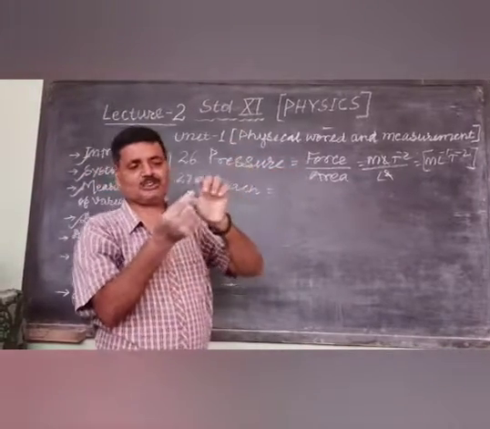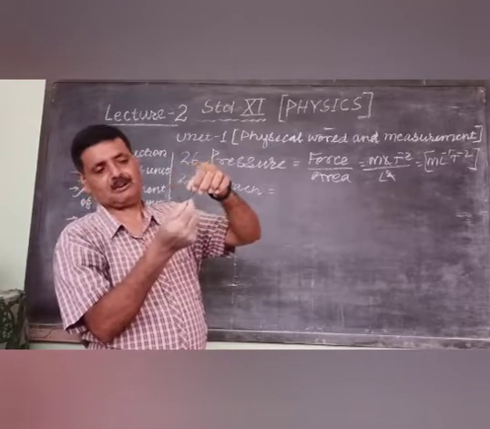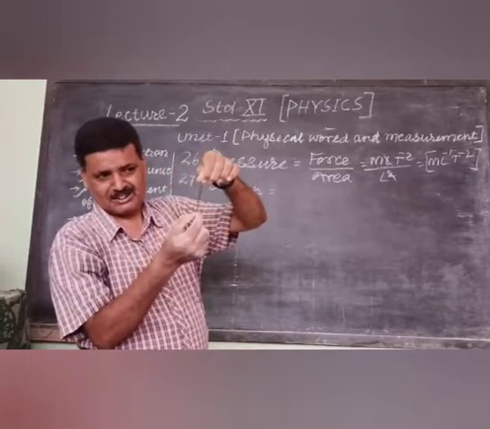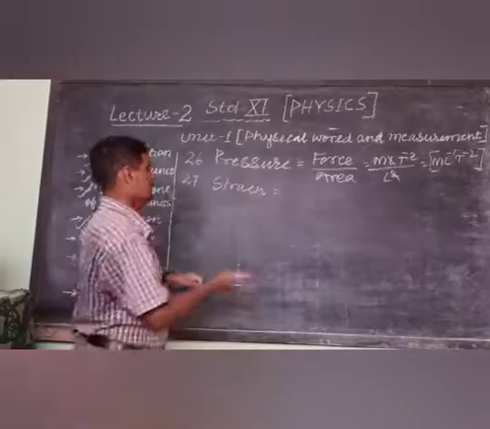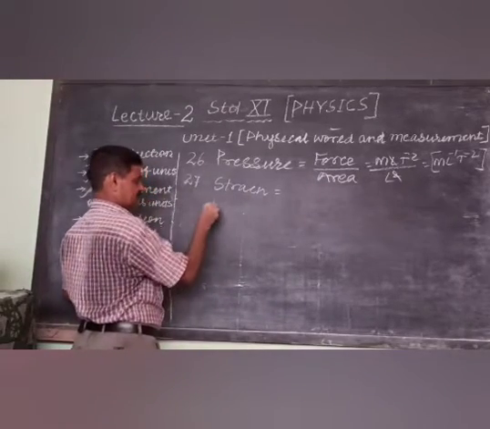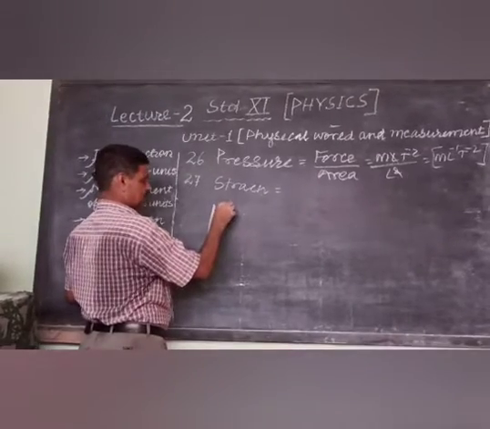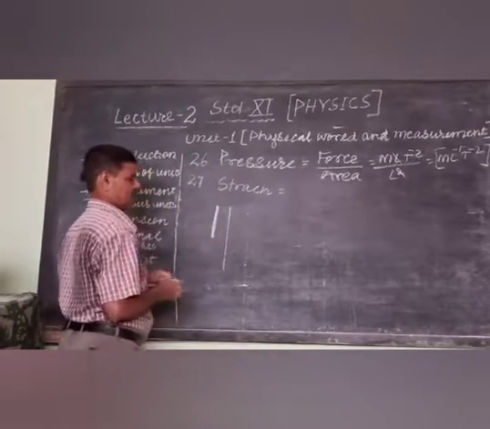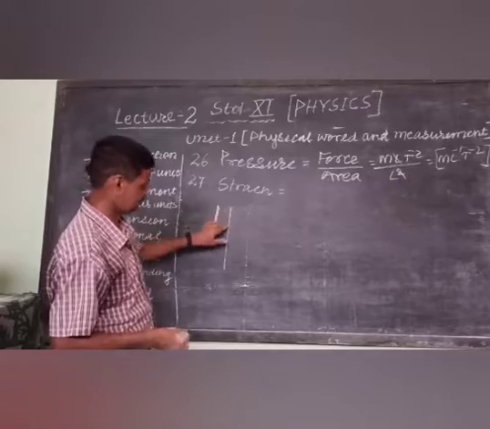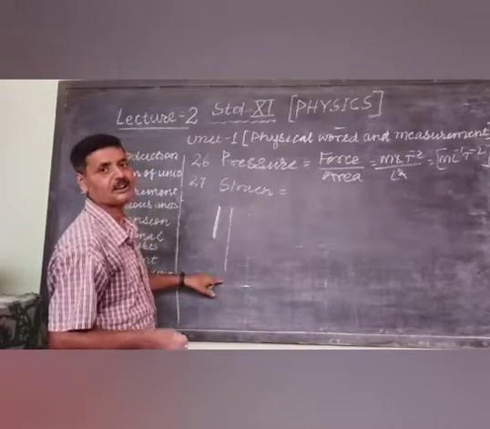This is the original length of the rubber. Force is applied and its length increases. It can be demonstrated. This is an elastic substance. This is the dimension. When the force is applied, what will happen to its thickness? And its length will increase.